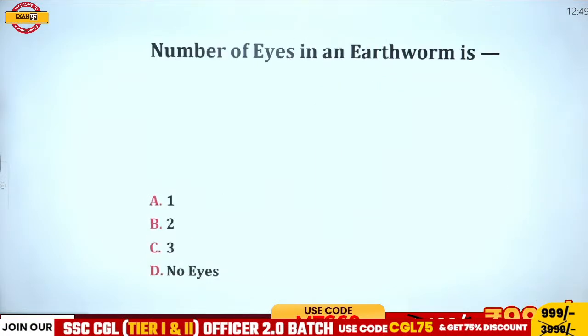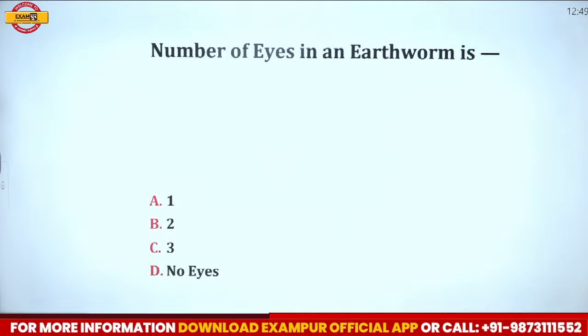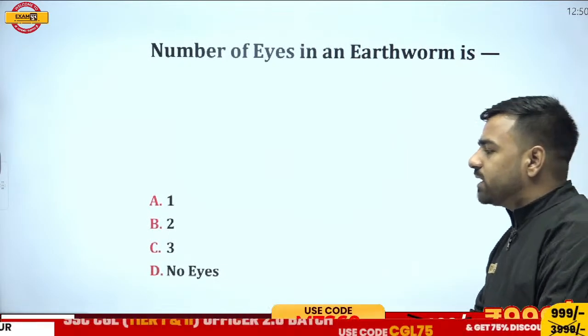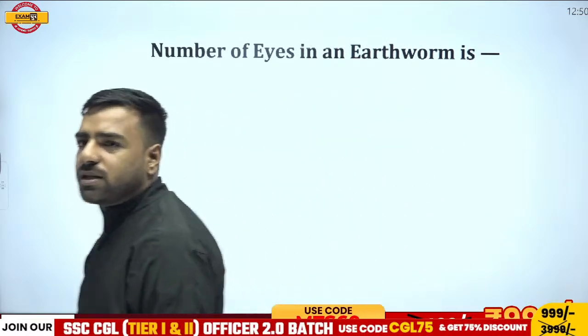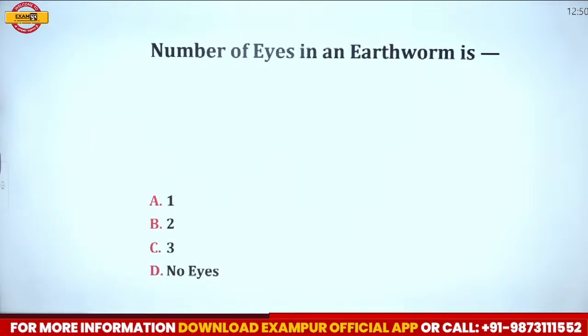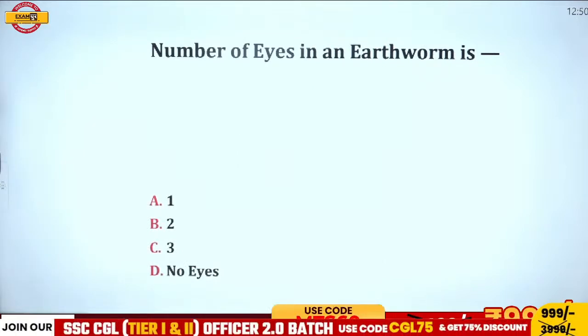So the next question is, the number of eyes in an earthworm is dash. What do you think? What will be the total number of eyes in an earthworm? Is it 1, 2, 3 or none? What is the correct answer? This would be the last question for the day, but it is an important one. Let's see who can answer this. Waiting for the answer, please, everyone. What do you think? What is the correct answer over here?